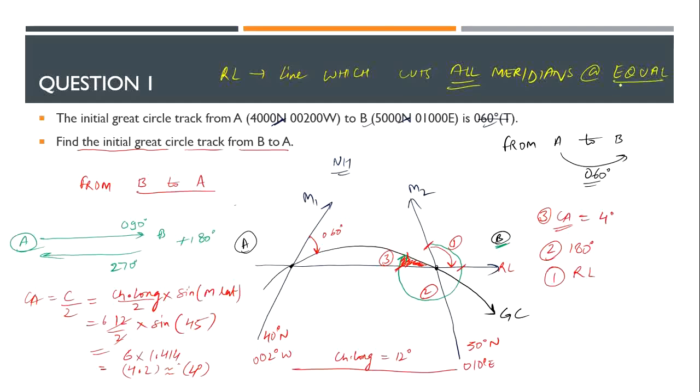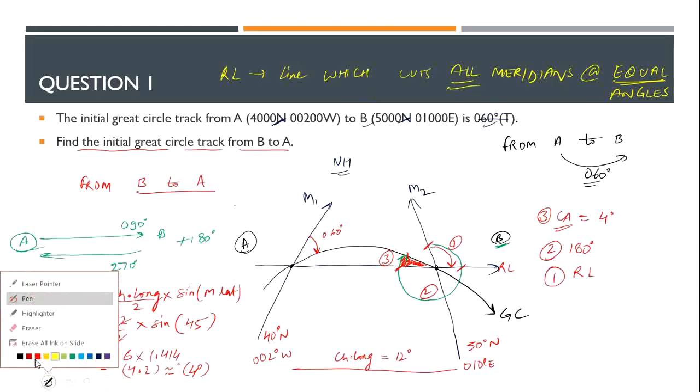That is the definition. Please remember this line. This is the highlight of this chapter. A rhumb line is a line which cuts all the meridians at the same angle.